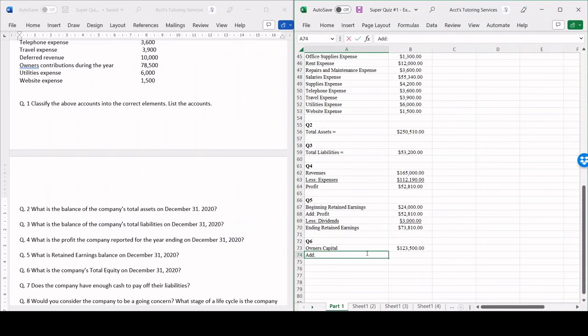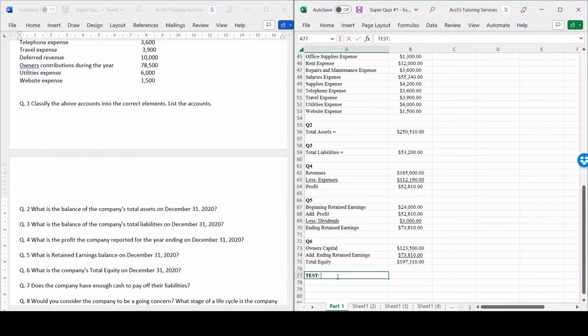Now we're going to add in the ending retained earnings we obtained from question number 5 to arrive at total equity. So 123,500 plus 73,810 gives us 197,310.